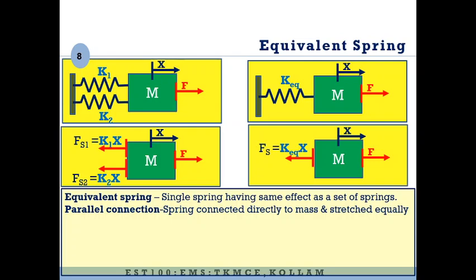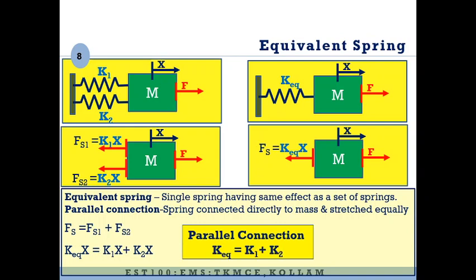Parallel connection means the springs are connected directly to the mass and will be stretched equally. So Fs equal to Fs1 plus Fs2, comparing the two diagrams. That is, K equivalent into X will be equal to K1x plus K2x. We will get, for a parallel connection, the equivalent spring stiffness is the sum of the stiffness of each of the springs. So you have to remember this formula. For a parallel connection, equivalent spring stiffness will be equal to the sum of the stiffness of the individual springs.